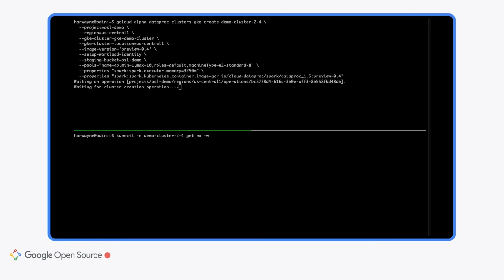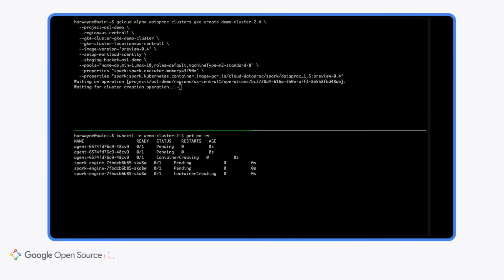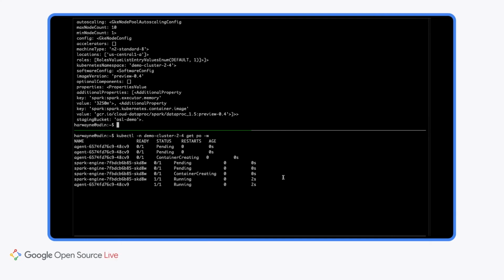This will take a little bit of time as it's verifying everything, making sure that all of the node pools look correct, and now it's getting to actually installing software inside of the cluster itself. We can see that it started 2 separate pods, the agent and the Spark engine. These are the 2 pods that are always running on a Dataproc and GKE cluster. In total, they take about 0.2 CPU and a little under 200 megabytes of RAM, so quite small.